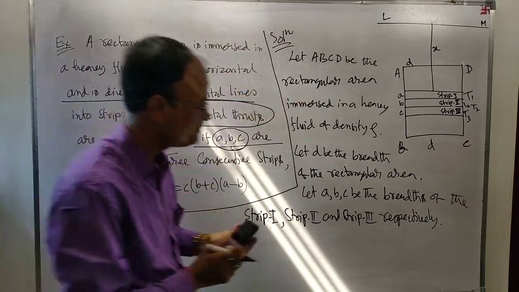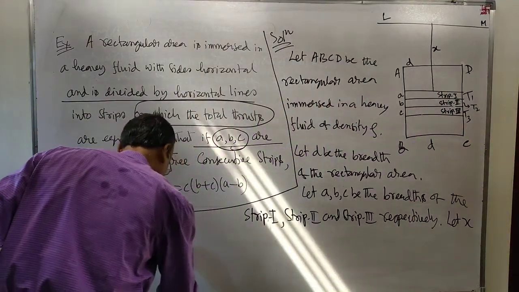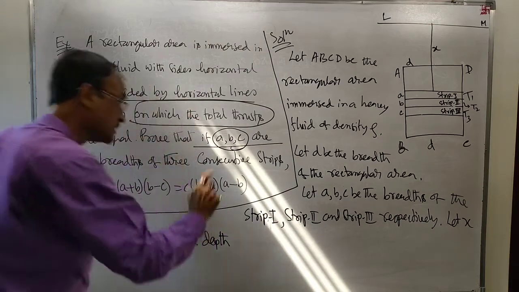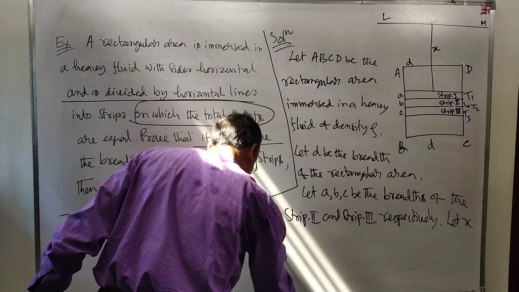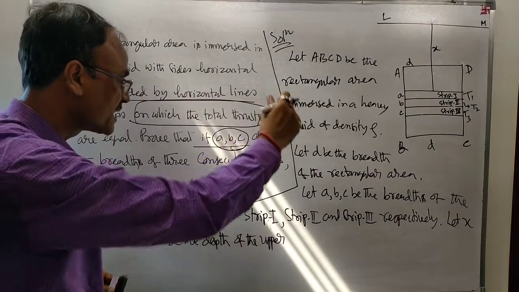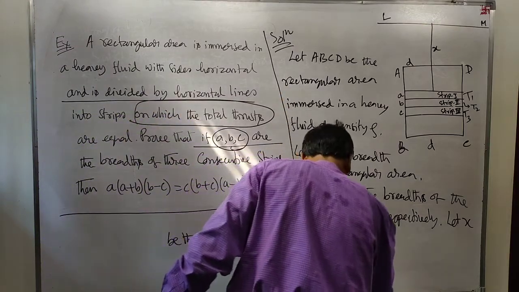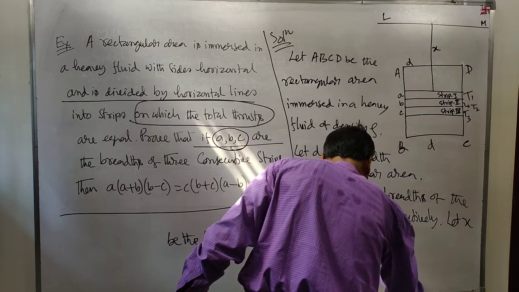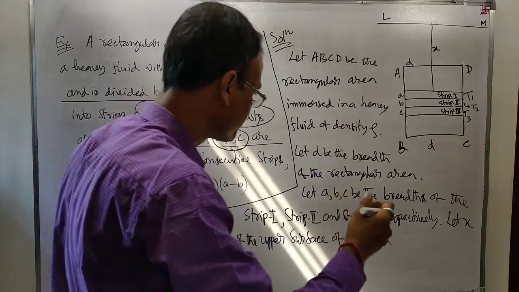Let X be the depth of the upper surface of strip 1 below the surface of the liquid.